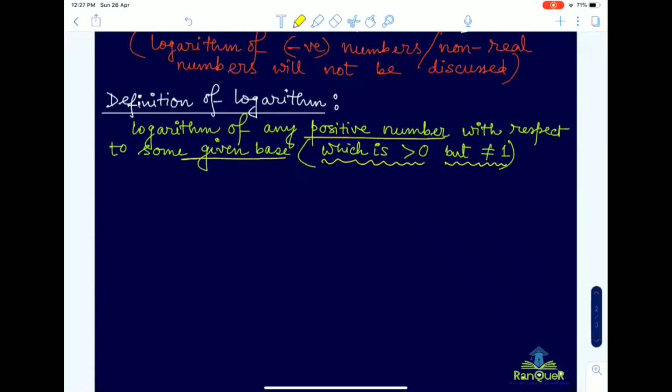This one we have already mentioned in the definition of exponential expression, isn't it?